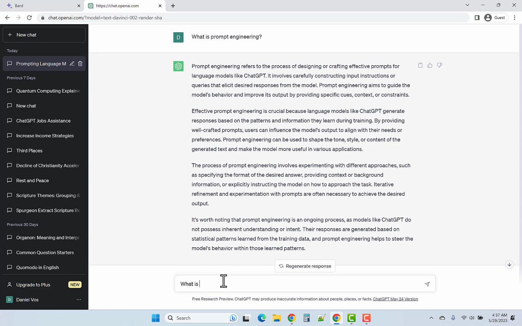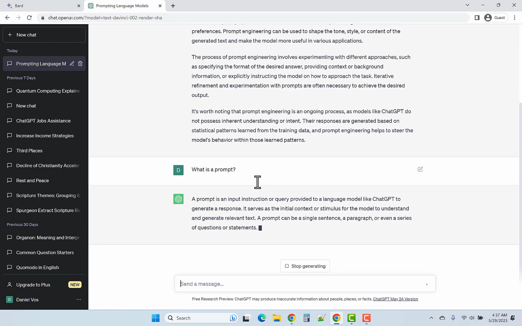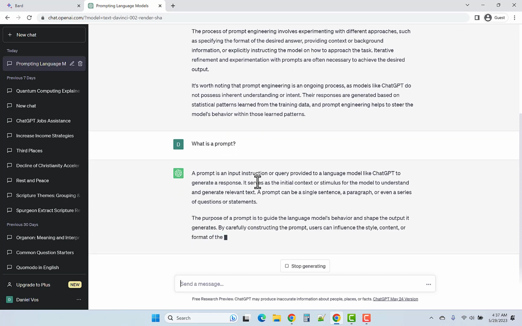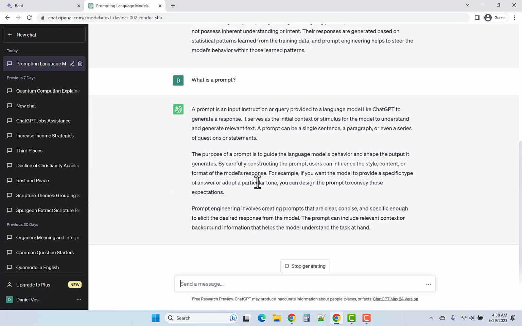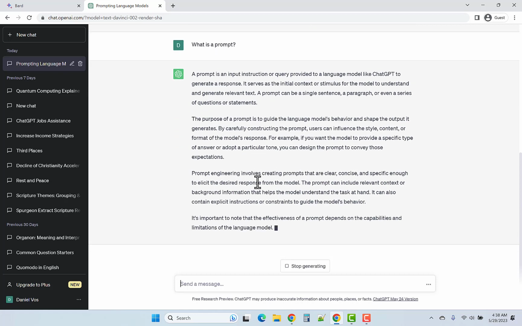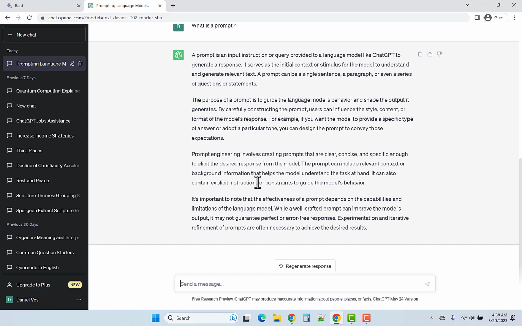So what is a prompt? All right. So a prompt is basically anything that I would type in to ChatGPT or Google Bard. It's an input instruction or query. It provides a context or stimulus.